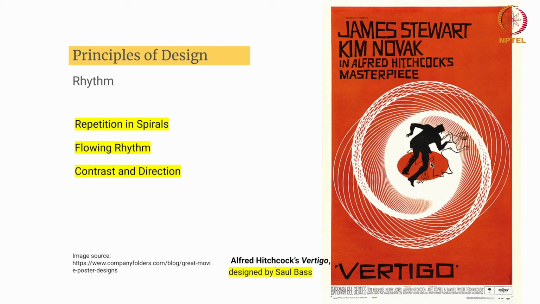This contrast also amplifies the sense of drama and directs the viewer's gaze to the central narrative of the poster. And the characters are positioned within the flow of the spiral, which makes them appear trapped in the rhythm, reinforcing the theme of being caught in an uncontrollable or psychological whirlpool.